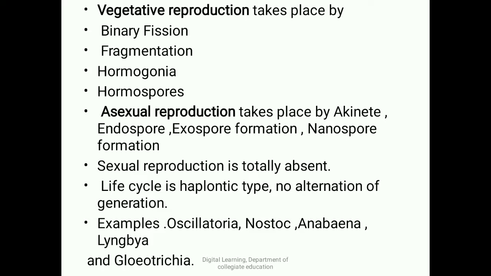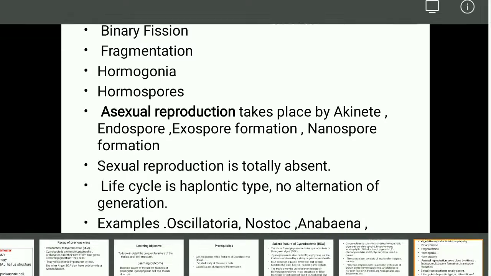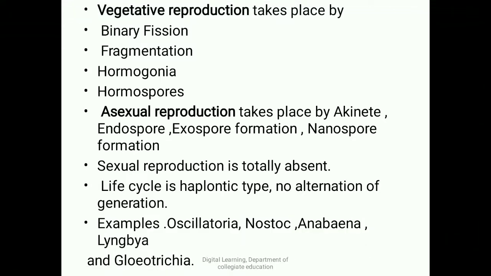And hormospores are also observed here, which are one of the vegetative reproductive structures.